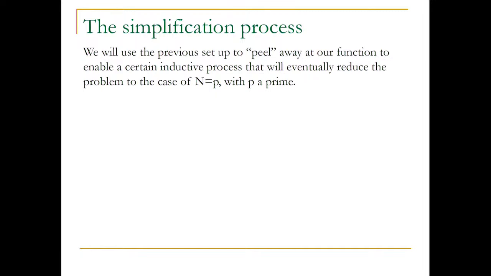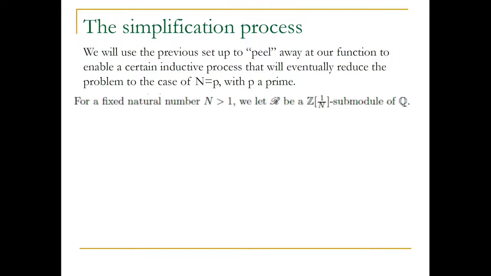And so we'll use the previous setup to peel away at our function to enable a certain inductive process, eventually reducing our problem to the case of prime. And in this context, we had to not quite look at z-valued functions, but z of 1 over n valued. And thank goodness n is odd, so it still works in our favor.